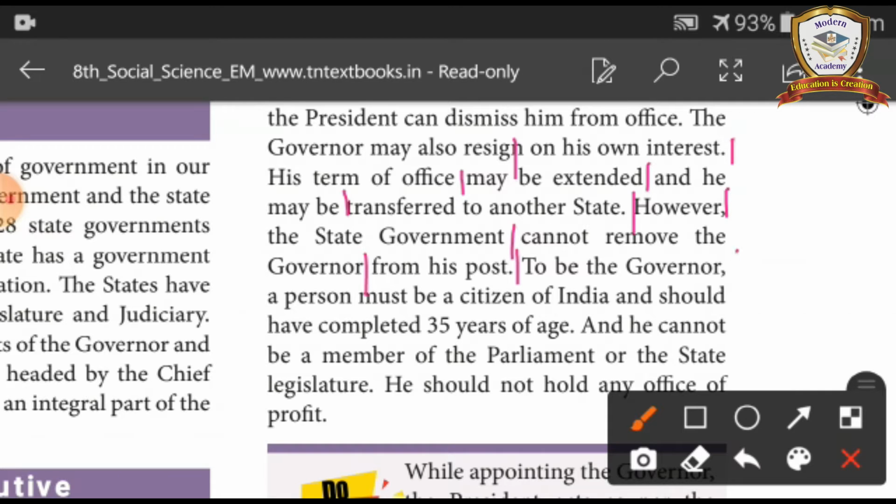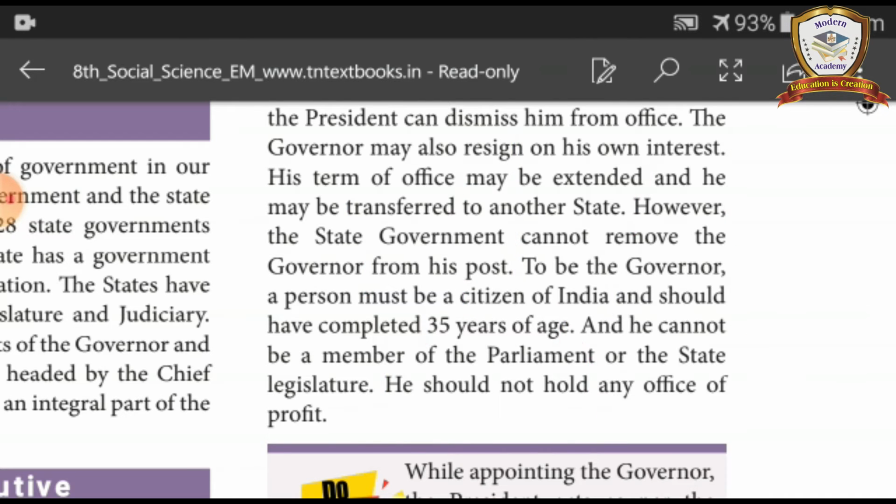To be the governor, a person must be a citizen of India and should have completed 35 years of age, and he cannot be a member of the parliament or the state legislature. He should not hold any office of profit. Do you know?